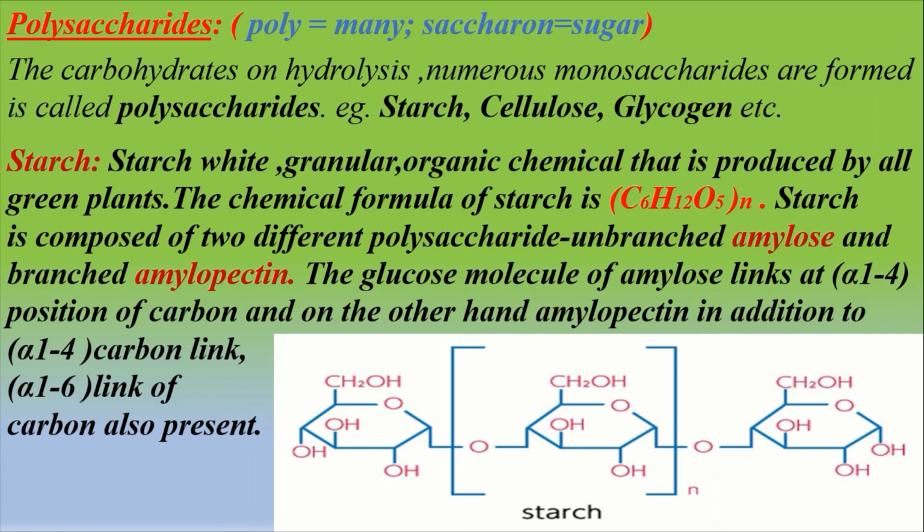The glucose molecules of amylose link at the alpha-1,4 position of carbon, and generally 200 to 1000 glucose molecules get together to form an amylose, and its molecular chain is straight. On the other hand, amylopectin is composed of 2000 to 2 lakh glucose molecules. Here, in addition to the alpha-1,4 carbon link, an alpha-1,6 carbon link is also present. Moreover, they are branched. Usually, starch remains as a reserve food in the plant's body. It is used in industry.